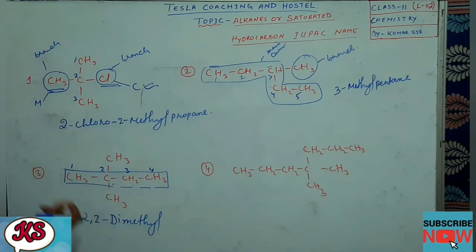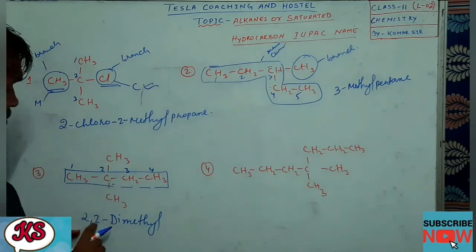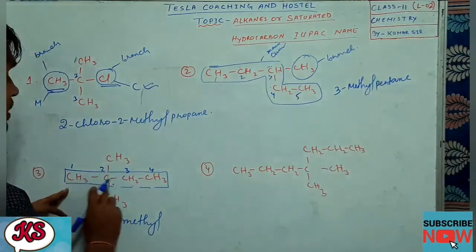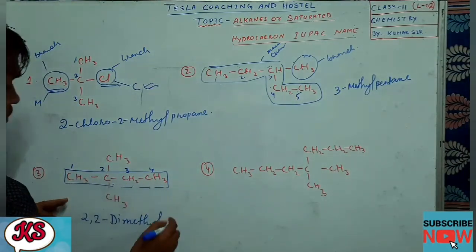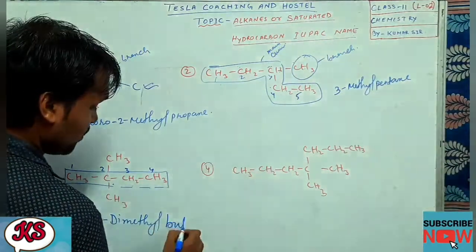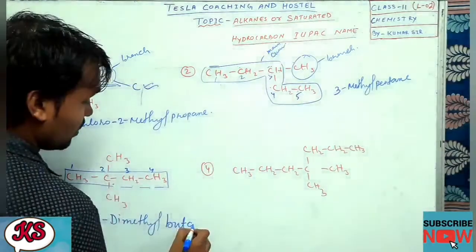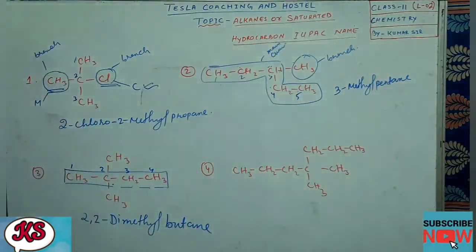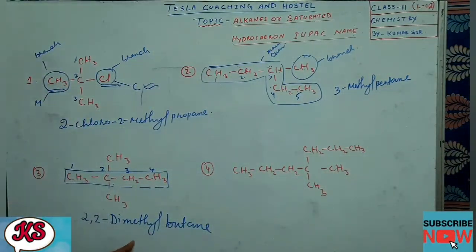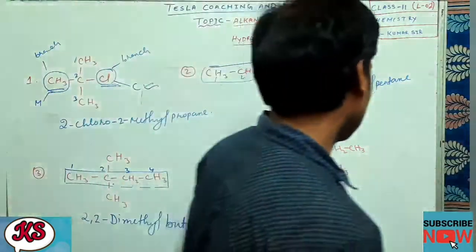So di; if it is 3 times, tri. So 2,2-dimethyl. What is the number of carbons in the main chain? 4. So it will be but, and all are single bonded, so it will be ane. So what will be the name of it? 2,2-dimethyl butane. Okay, dear students, now coming to the last question.